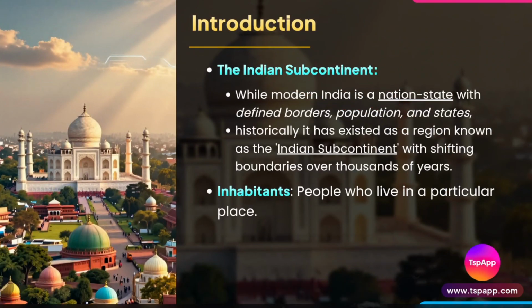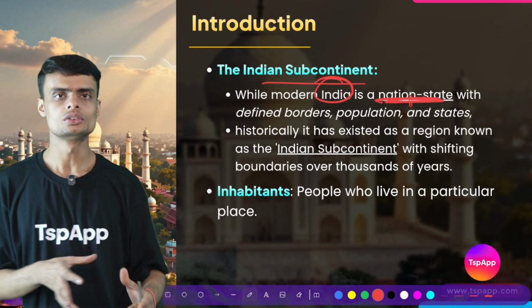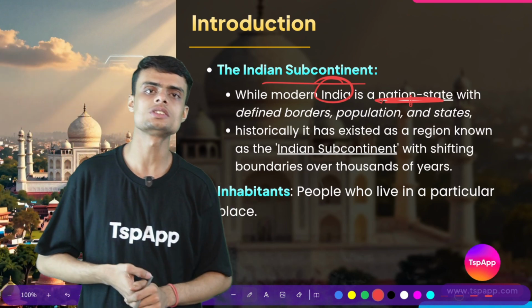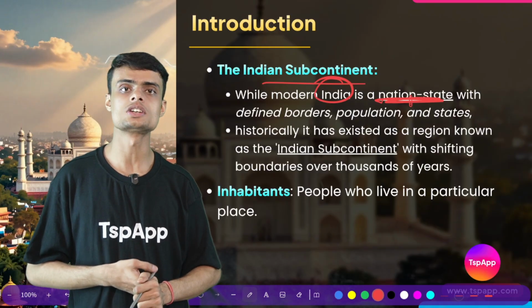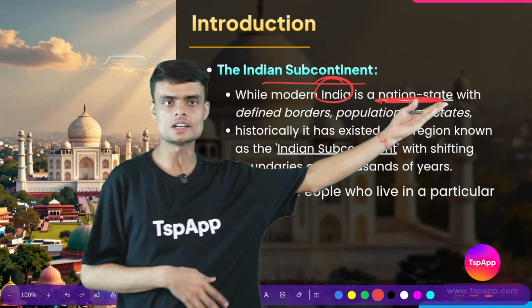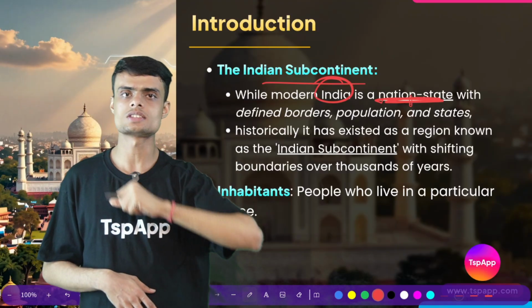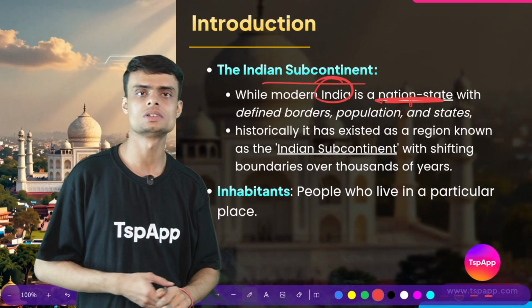Now we have the Indian subcontinent. In today's time, India is a nation state. What is a nation state? Do you know the meaning of nation? Nation means country, desh. Nation state. What is a state here? State is not the state that we talk about like Assam or Karnataka, Tamil Nadu, Madhya Pradesh.